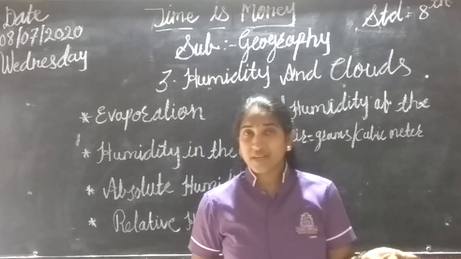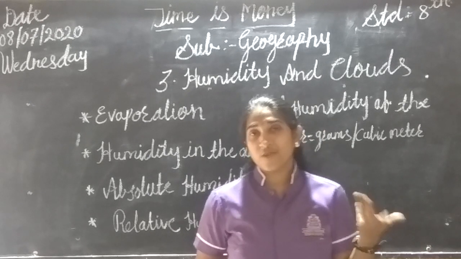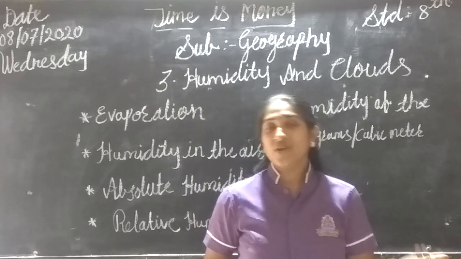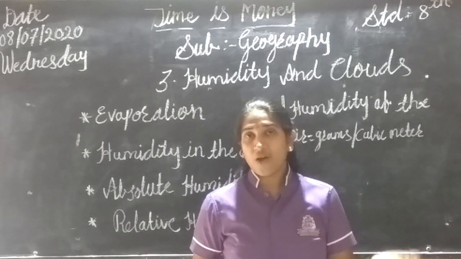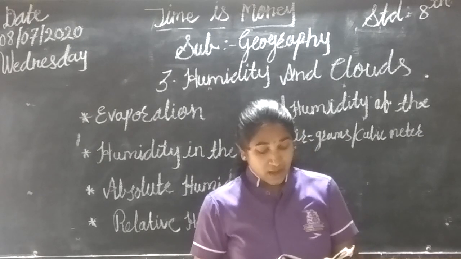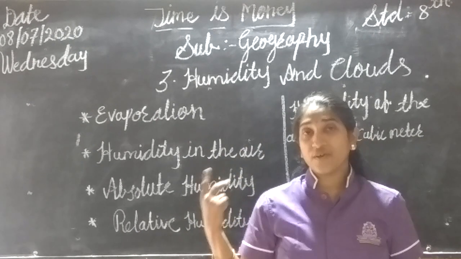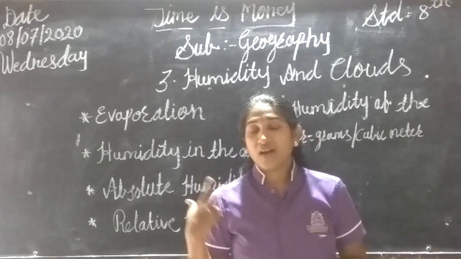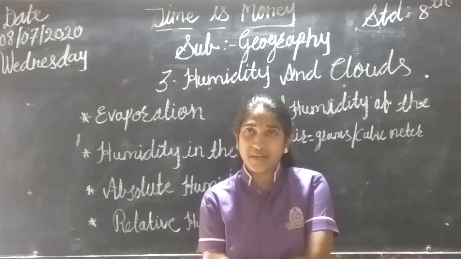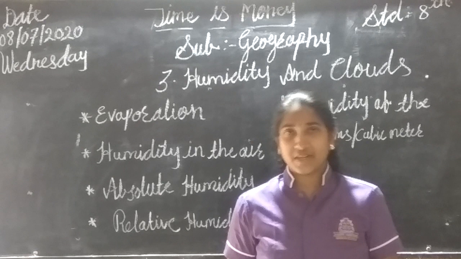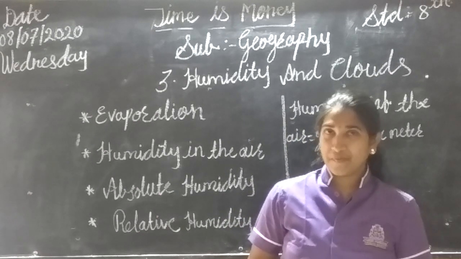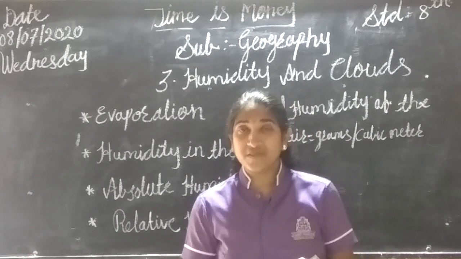Now we are also living in Mumbai, so we know that the air of Mumbai is hot and humid, and the proportion of moisture is very high. Because of that, we are always sweating in the summer days, and most of the time we are sweating, right? Except in the winter and sometimes in the rainy season.